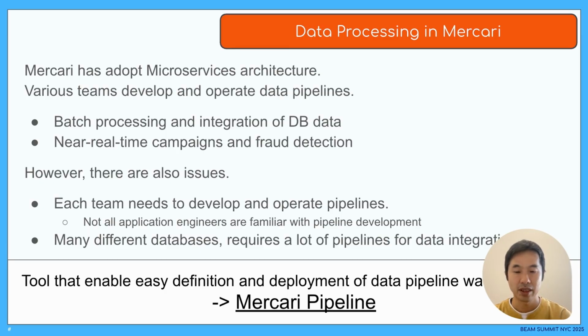At Mercari, Go is often used for server-side application development, so there are not so many engineers who are familiar with Java and Scala, which are commonly used for big data development. In addition, each microservice often has its own databases, which requires the handling of multiple types of large databases. For these reasons, we developed Mercari Pipeline as a tool to easily execute data pipelines without writing code.